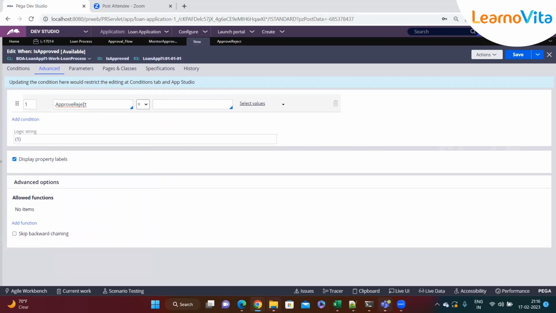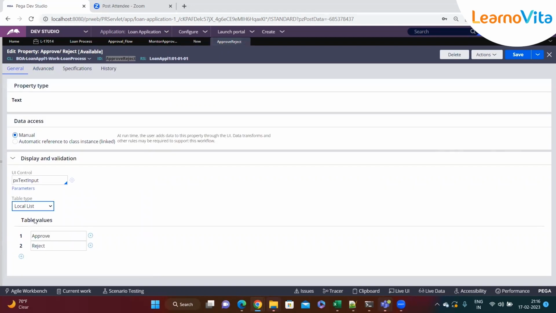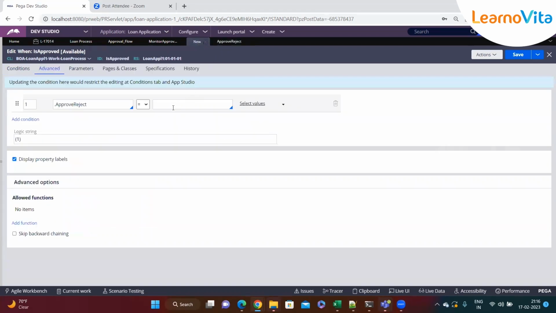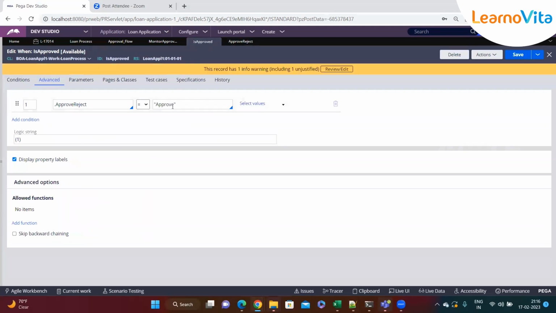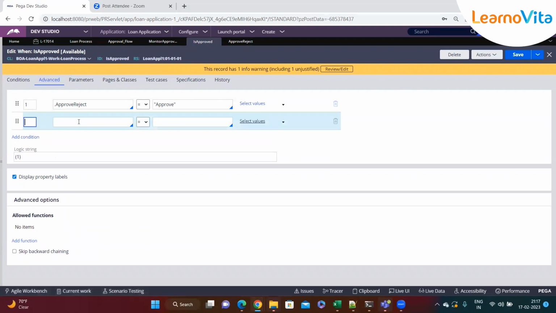Okay, so this is the one. Approve reject is equal to approve. That's it. I've just saved it. So save the when rule. And then here you can add multiple conditions too.